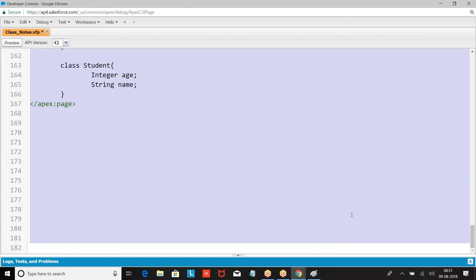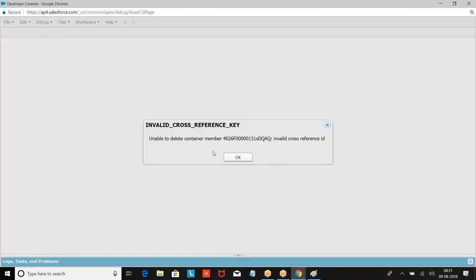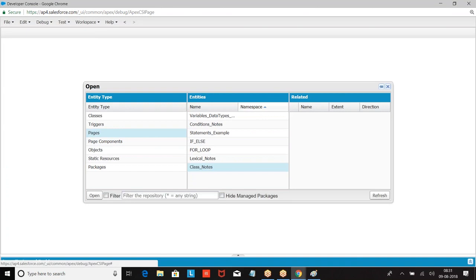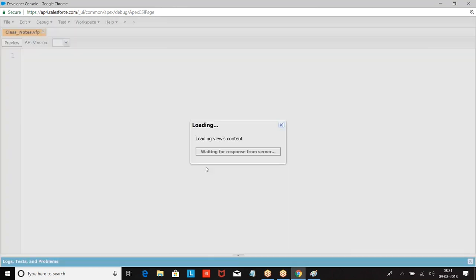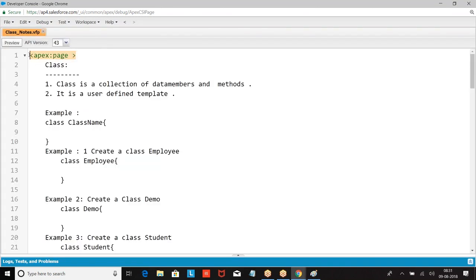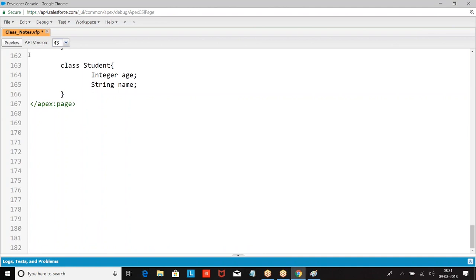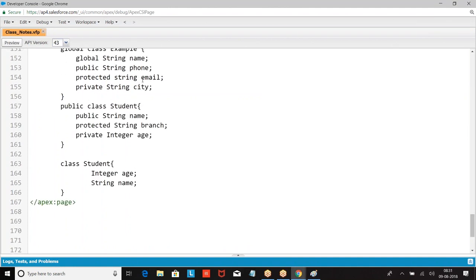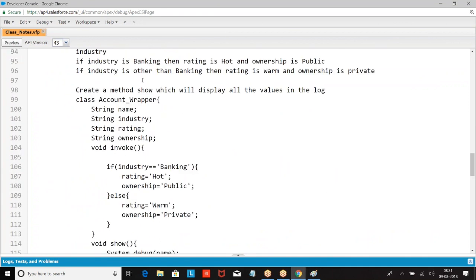Yes, online someone has a query. Go ahead now. Online someone is asking a query. Satish, in the previous example, you wrote protected email. Then why didn't we use it in the public employee extends example class?